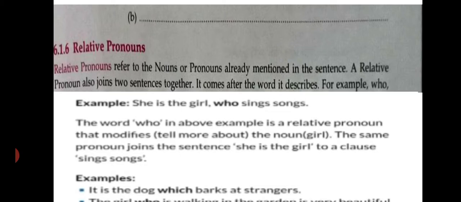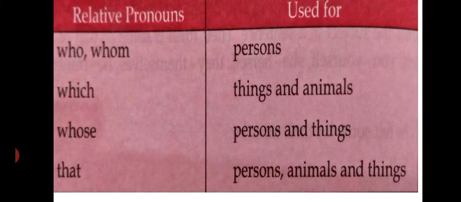One more example. It is the dog which barks at strangers. In relative pronouns, you can see that who and whom are used for persons, which for things and animals, whose for persons and things, and that for persons, animals and things.